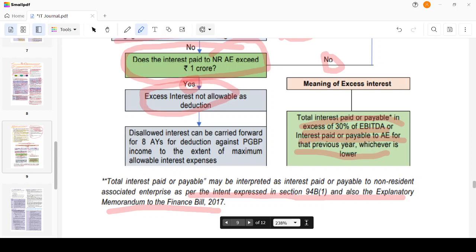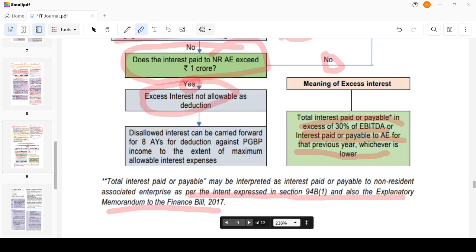Further, where debt is issued by a lender which is not an associated enterprise, but an associated enterprise either provides an explicit or implicit guarantee to such lender or deposits a corresponding and matching amount with the lender, such debt shall be deemed to have been issued by the associated enterprise and limitation of interest deduction will still be applicable. In the present case, since Must Wade Inc. holds 40% of voting power, which is more than 26% in both NP Limited and ST Inc., both NP Limited and ST Inc. would be deemed to be associated enterprises.